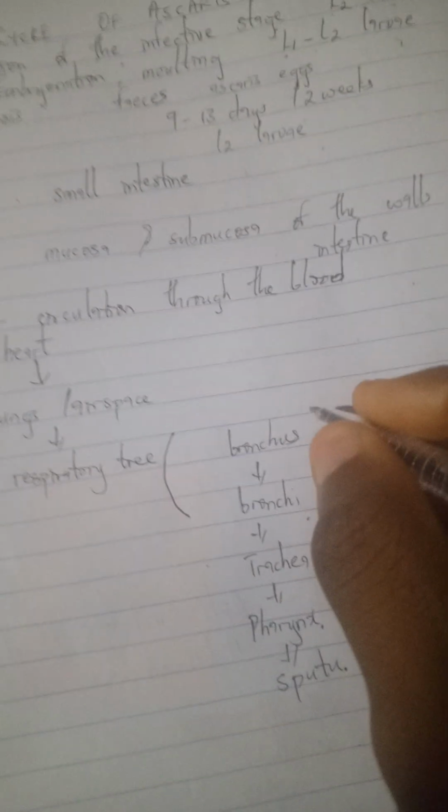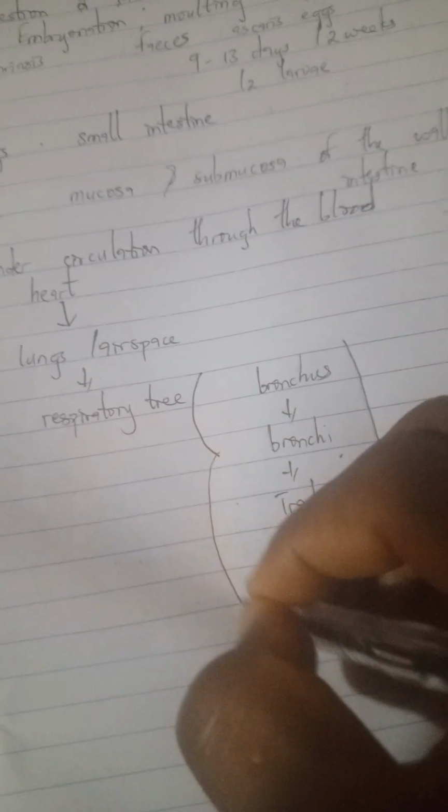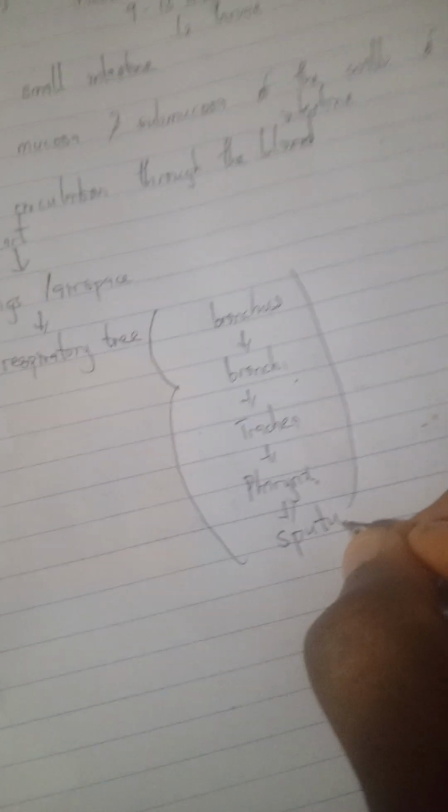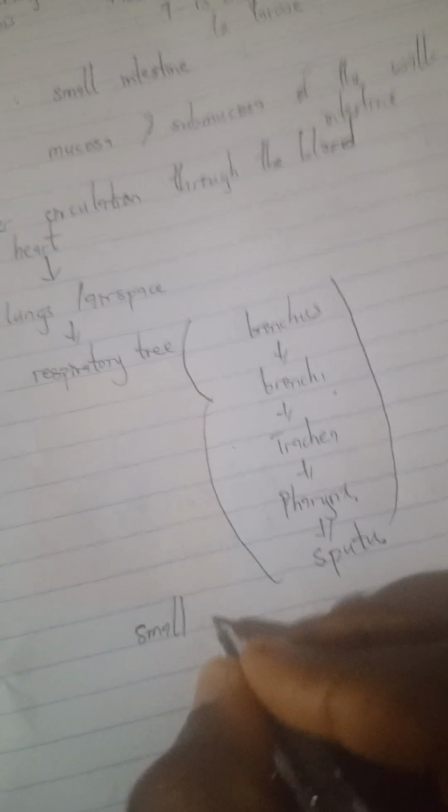Once it gets down to the sputum, the person then ingests it back to the small intestine.